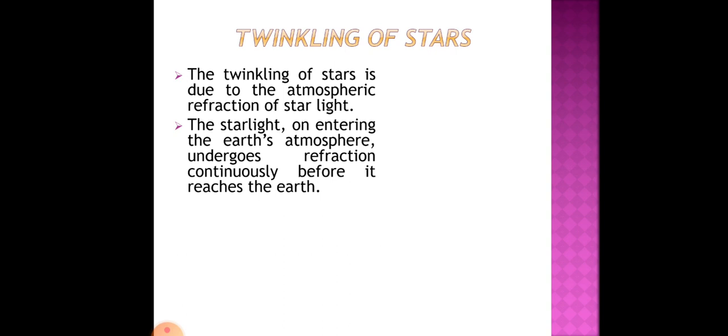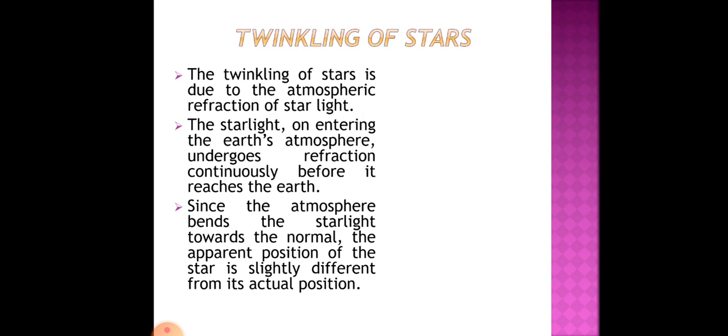Since the atmosphere bends the starlight towards the normal, the apparent position of the star is slightly different from its actual position.